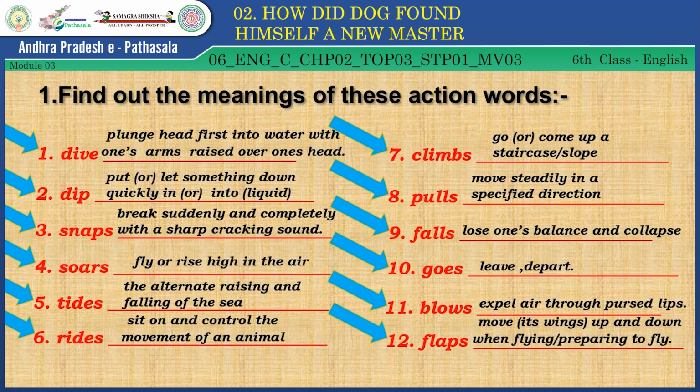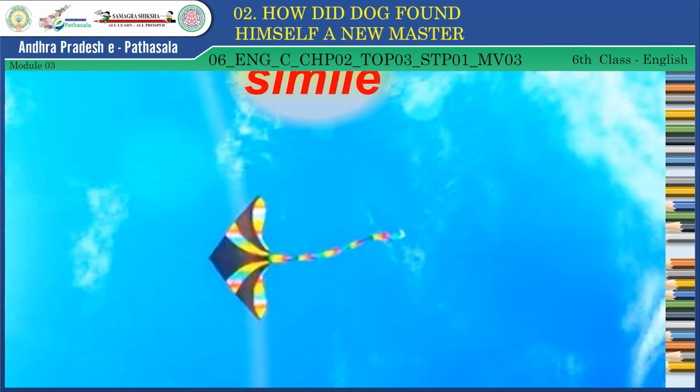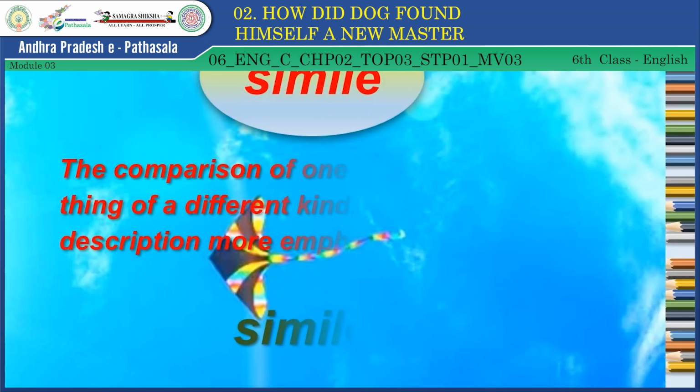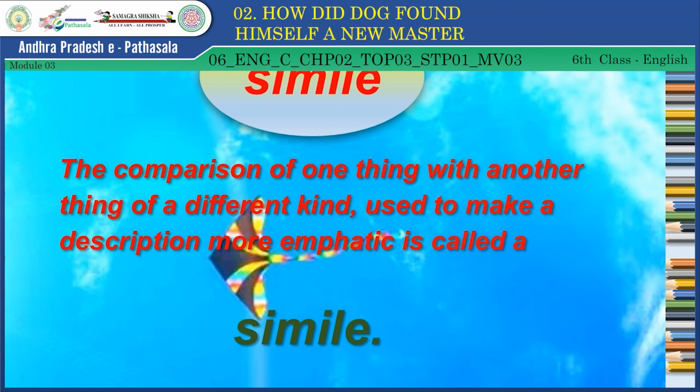So I request all our children to copy down all these words in your textbooks, page number 26. Here, children, simile. The comparison of one thing with another thing of a different kind, used to make a description more emphatic, is called a simile.